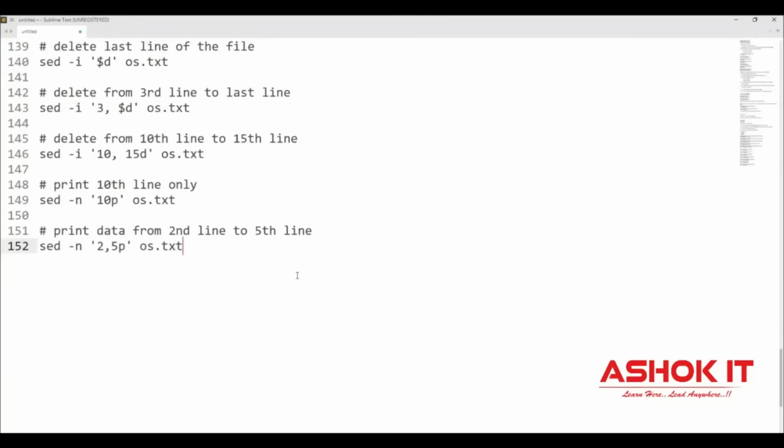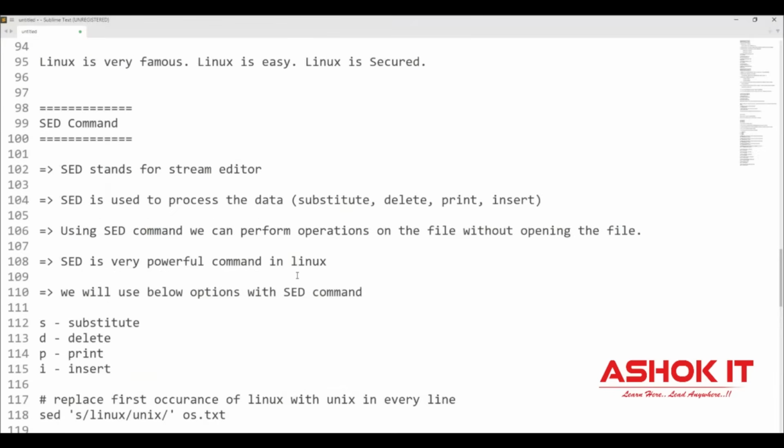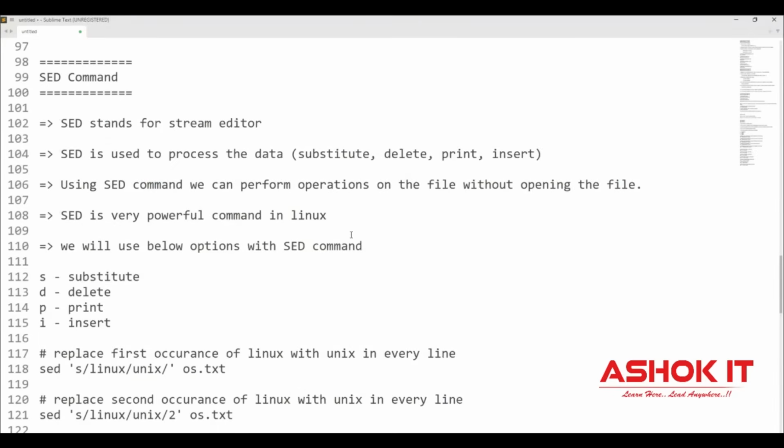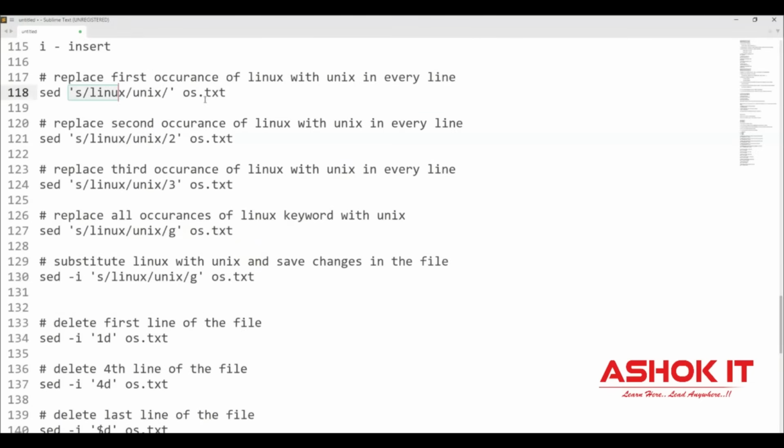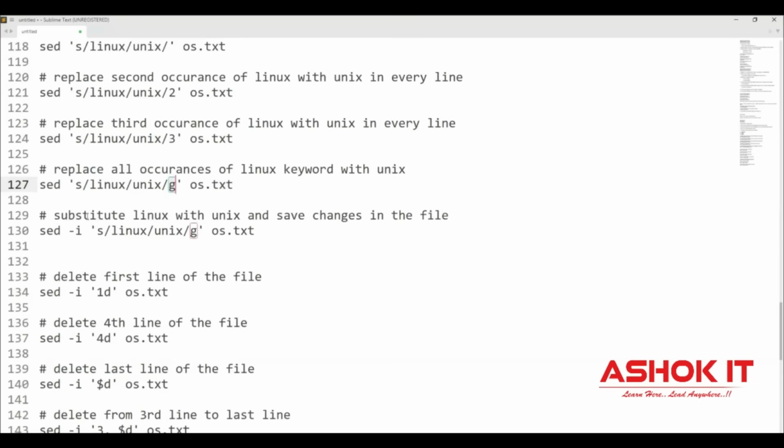I hope you got the clarity what is sed command and how it is different from VI. Visual editor, stream editor. Visual editor, edit the file and modify the data. By using stream editor, we can perform substitute operation, we can perform delete operation, print operation and insert operation. You can see the commands I have given. Replace, first occurrence, second occurrence, third occurrence, all occurrences. Make the changes in the original file also.